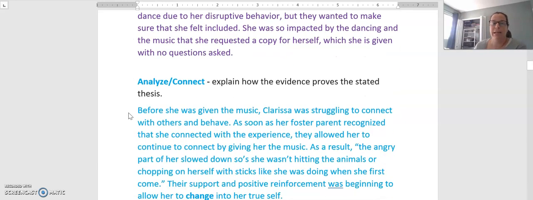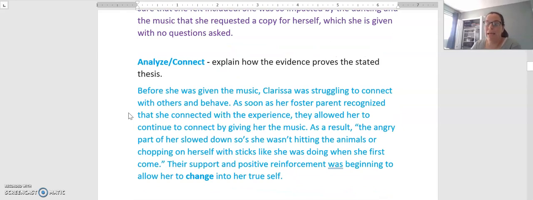What you want to do next then is analyze and connect. Explain how this evidence is proving the thesis: how did these two things that the foster parents let her do impact her in a positive way? Before she was given the music, Clarissa was struggling to connect with others and behave. As soon as her foster parent realized that she connected with the experience, they allowed her to continue to connect by giving her that music.